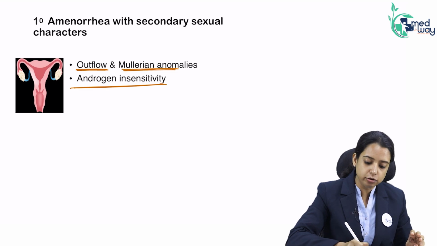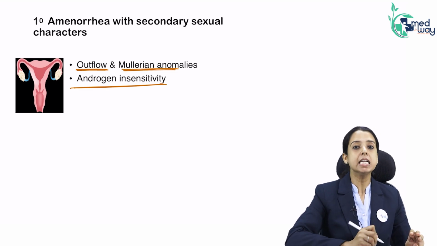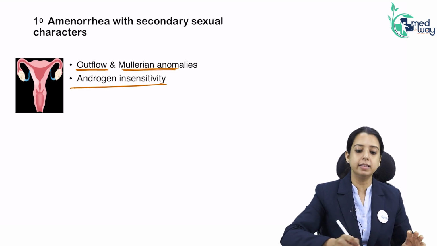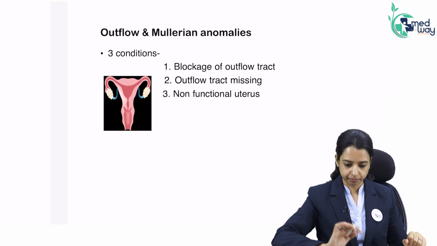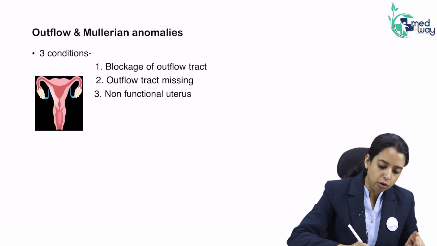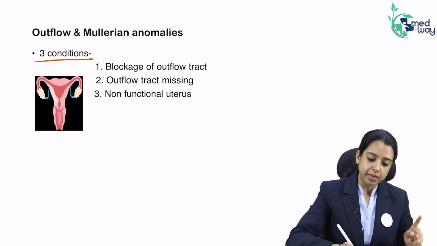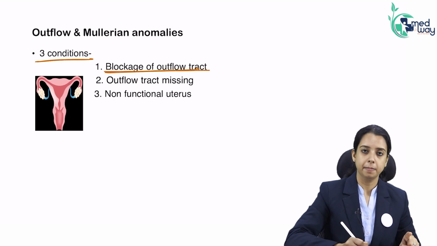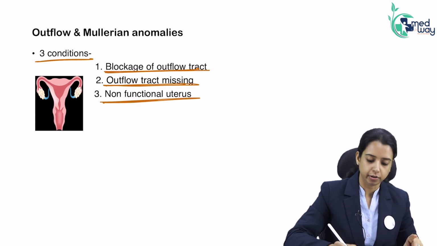Okay, we will see how androgen insensitivity will cause secondary sexual characters. Why I am including it in the last, peripheral causes. So first discuss the outflow and Mullerian anomalies. When can outflow problems happen? When there is blockage, or the outflow tract is missing, or the uterus is not functioning.